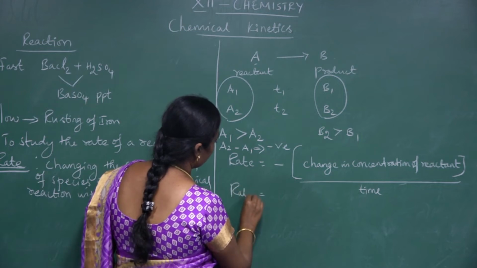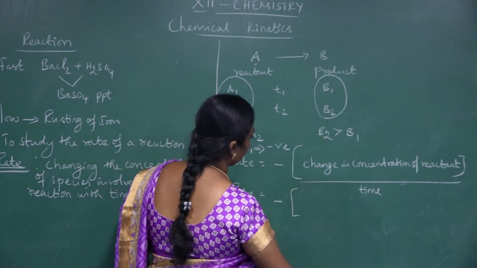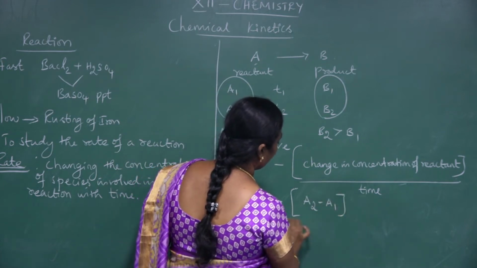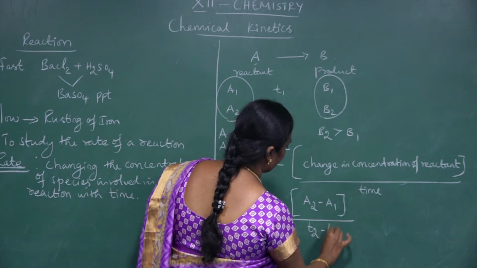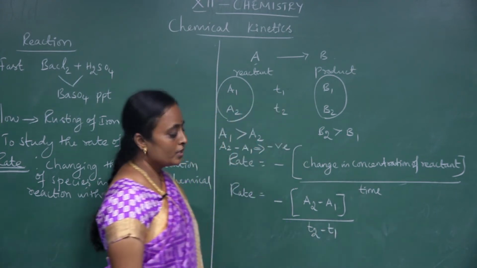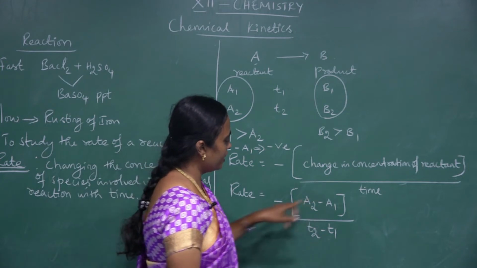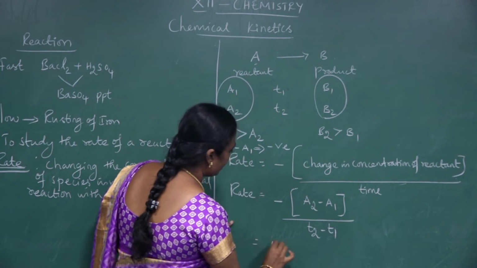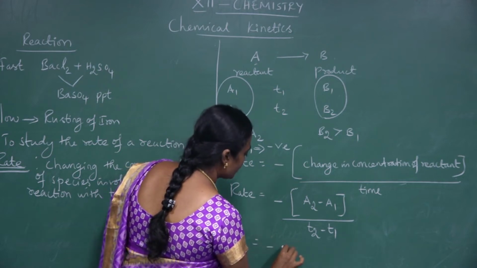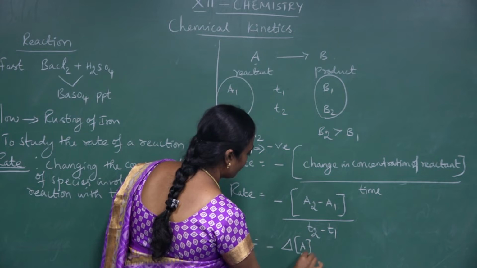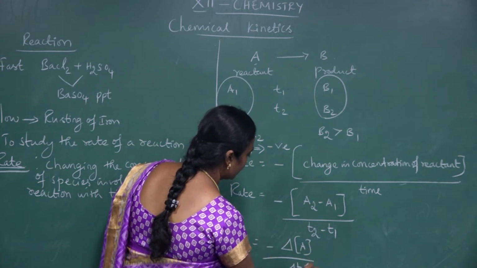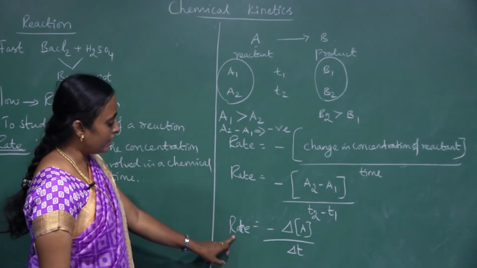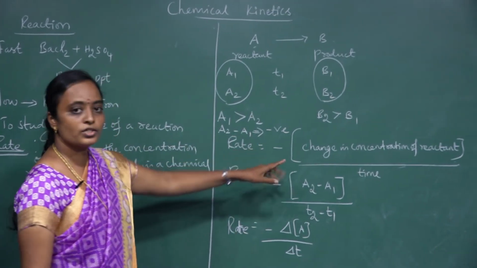So I can write rate is nothing but minus, where the change in concentration is A2 minus A1, divided by T2 minus T1, the time interval. This change I can represent, using the symbol del, as minus del concentration of A divided by del T. This is the rate. So the rate depends upon the concentration of the reactant.